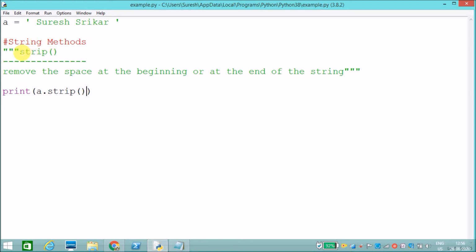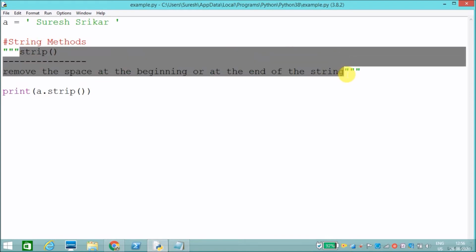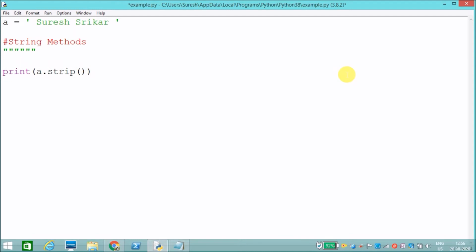Next methods: lower and upper, and casefold, and one more, swapcase. These four are used for converting uppercase to lowercase and lowercase to uppercase.